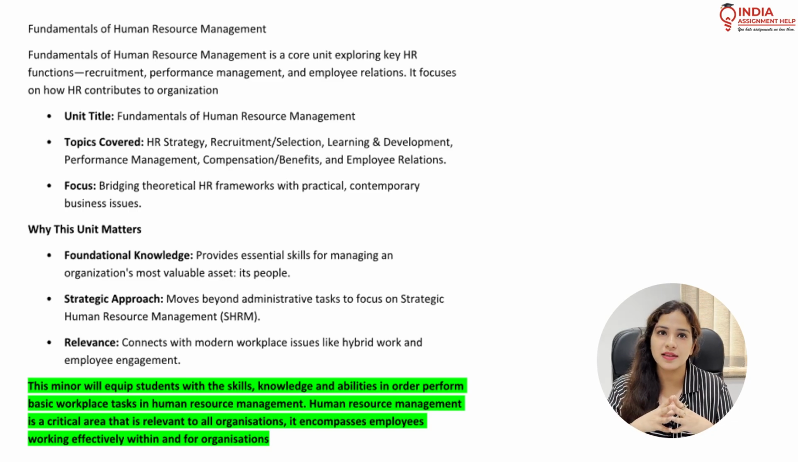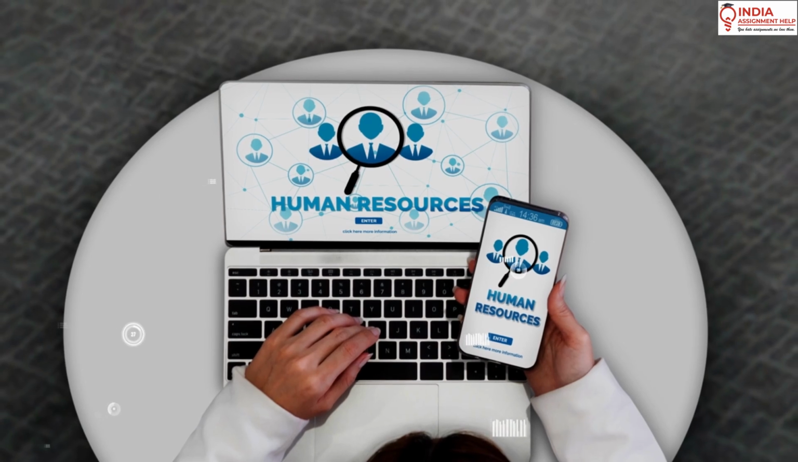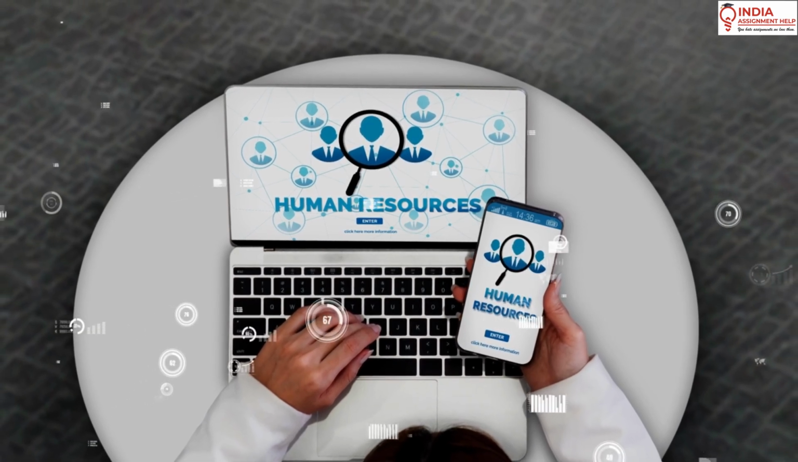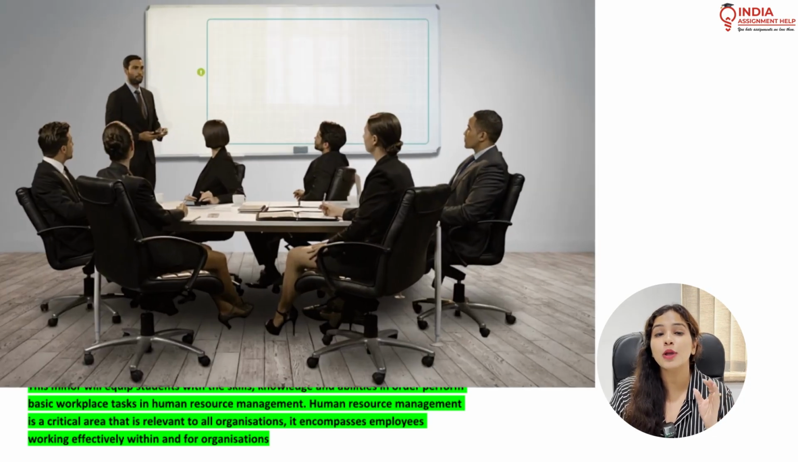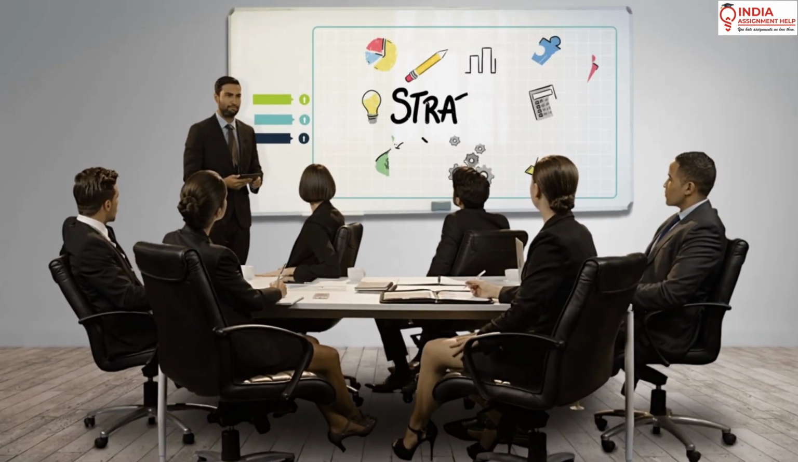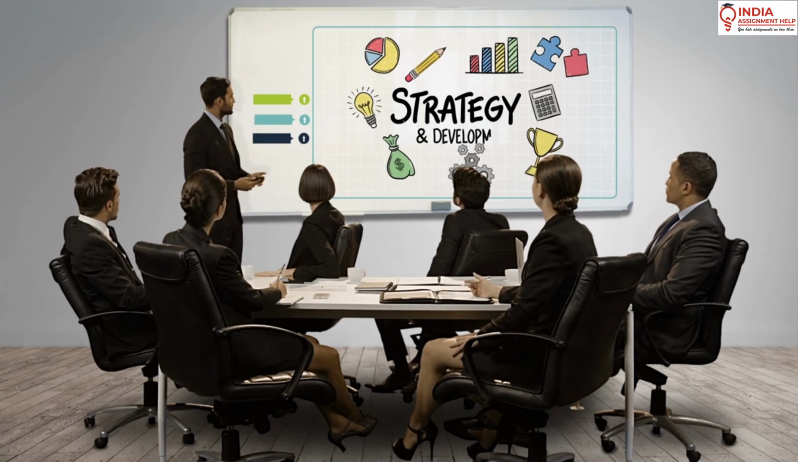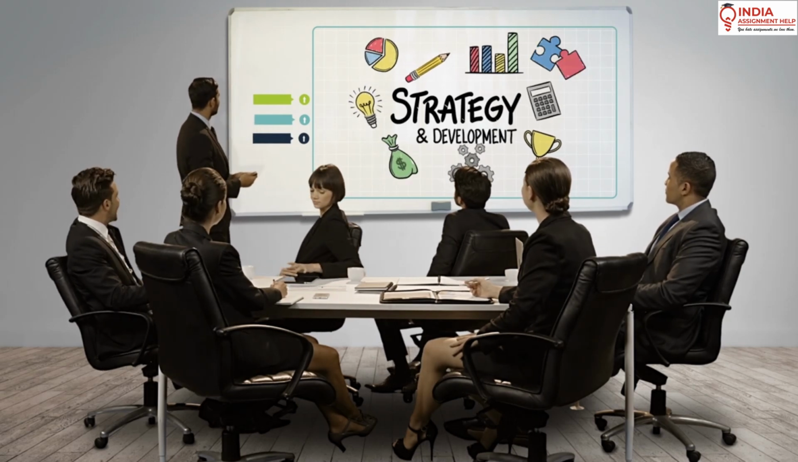Now we will be discussing for whom this unit matters. This unit matters for anybody who wants to become an HR professional in future, or those who want to learn how to manage human resource and how to deal with employees working in an organization. This unit is able to impart the foundational knowledge that is required for managing human resource, for managing diverse kinds of people working in an organization. Also, it imparts the strategic approach that is required for achieving the organizational goals while managing the human resource working in an organization.